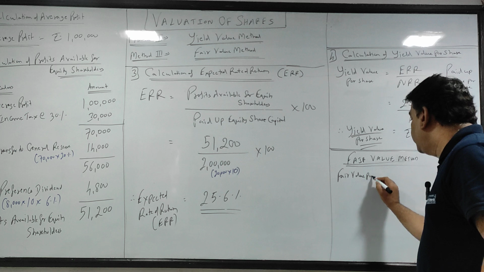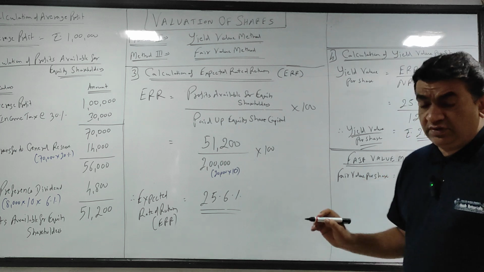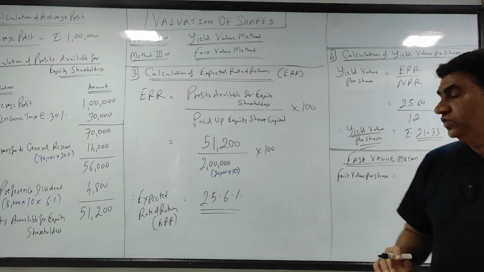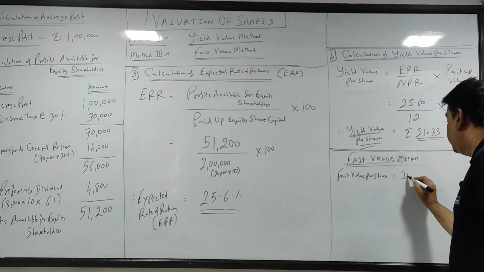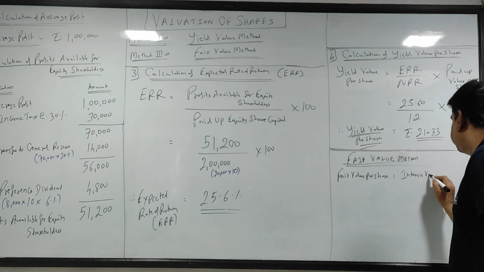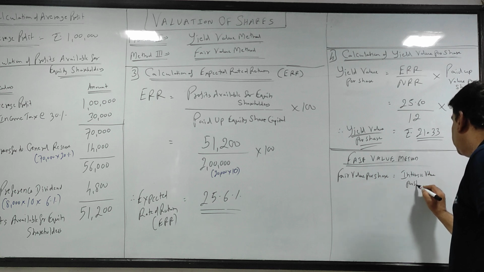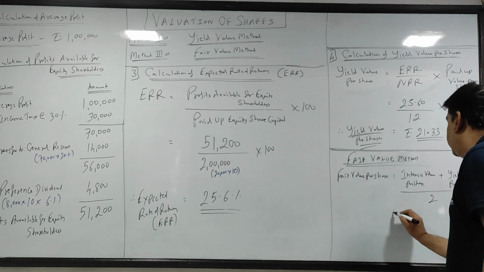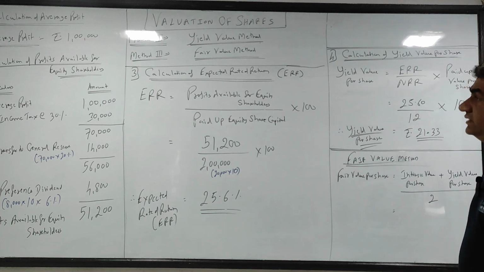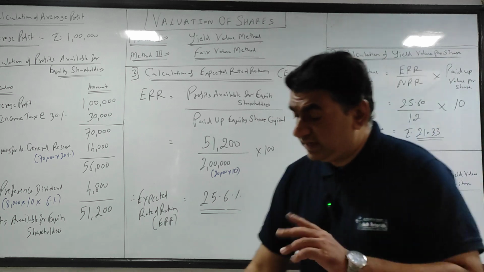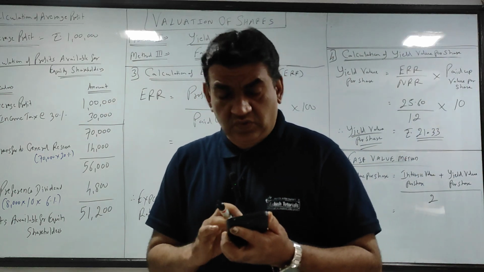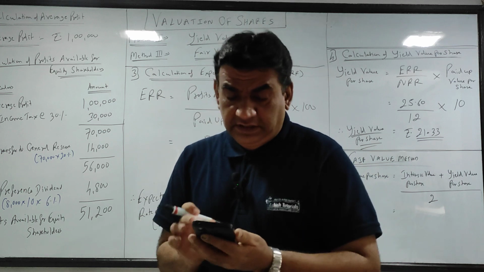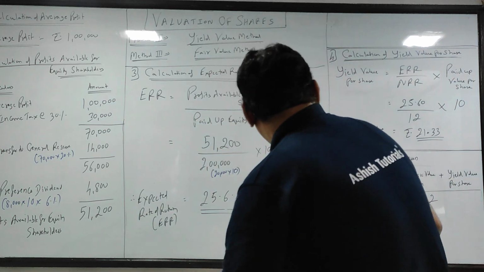Fair value per share is equal to what I told you, average of the two. So fair value per share is equal to intrinsic value per share plus yield value per share divided by 2. Intrinsic value per share, that is, एक मिनट, क्वेश्चन में दिया है मैंने, I have mentioned in the question intrinsic value. कितना है intrinsic value? 18.67.